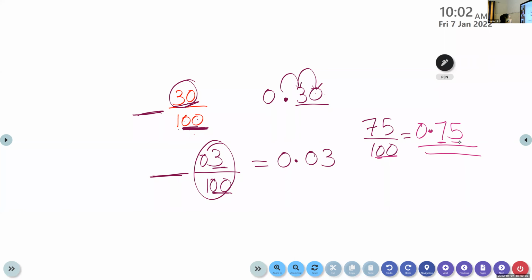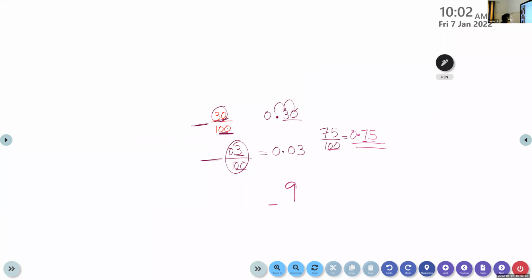Same. Yes. Okay. But if I have only 9 out of 100, I should get 2 decimal places because I have 2 zeros in the denominator. But in the numerator, I have only one digit, 9. What should I do? Very good. 0.09. So children, listen to me.